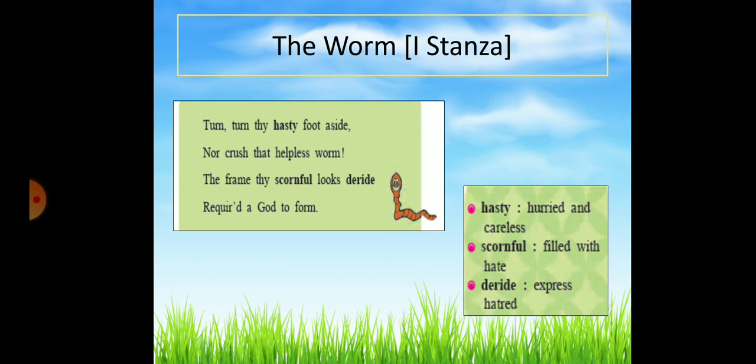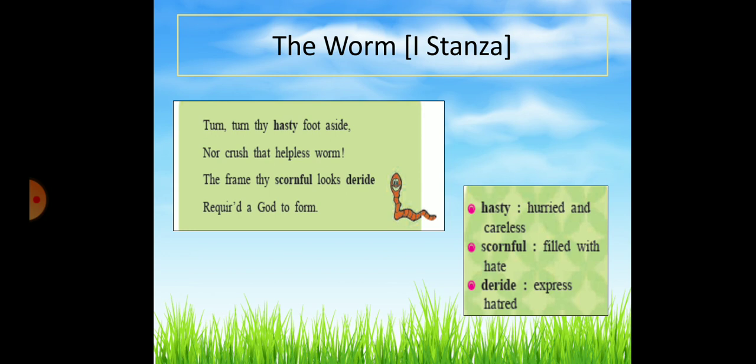And let me give you one simple example which you all will remember forever. That is the favorite nursery rhyme, Twinkle, twinkle, little star, how I wonder what you are. Up above the world so high, like a diamond in the sky. Children, here a child speaks to a star, a faraway star, which is an inanimate object. So, this is the best example of an apostrophe.